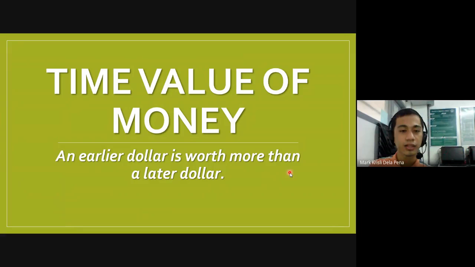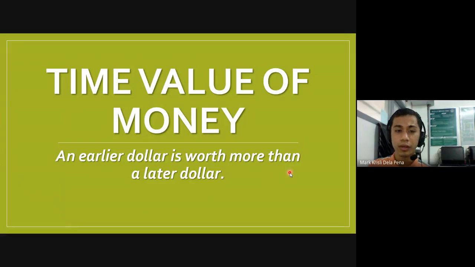Say for example, I invest 1,000 today, and I will withdraw it 5 years from now. If you invest it in a bank or an investment firm, 5 years from now that would not only be worth 1,000, but there will be added amounts, which we call interest.